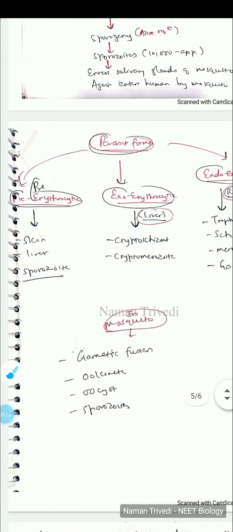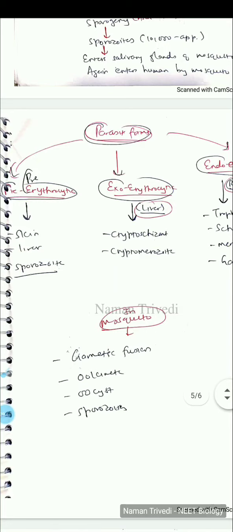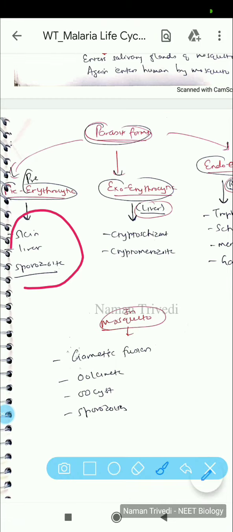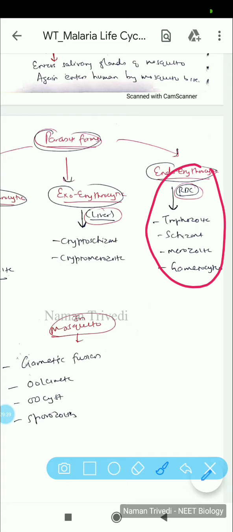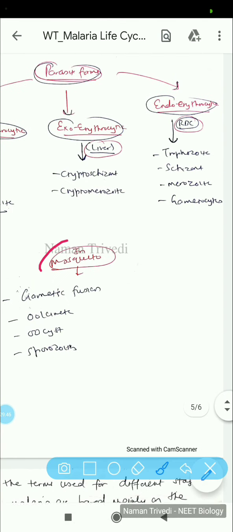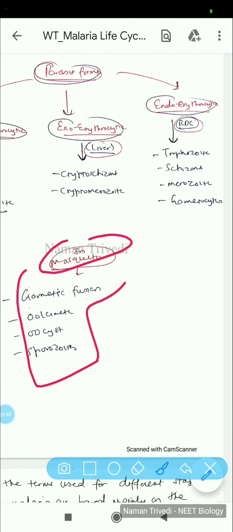So here also I have just divided it into three phases for questions. Parasite forms can be pre-erythrocytic, exo and endo. Pre is considered as liver and skin, where the sporozoite enters. Exo is cryptoschizont and cryptomerozoite, the liver stage, okay. And endo, or in RBC: trophozoite, schizont, merozoite and gametocyte. So it is always in relation to the human. What about the mosquito? In the mosquito, you can have gametic fusion, ookinete and oocyst.